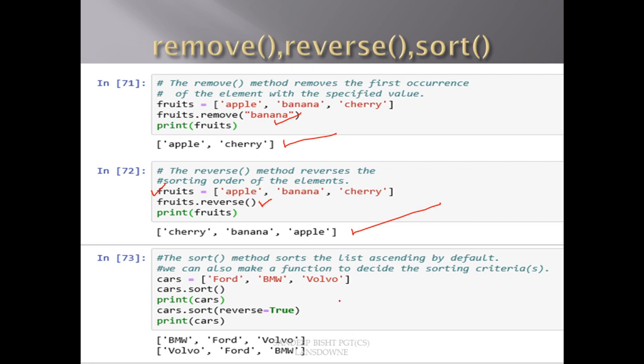Now the sort method. It will by default sort the elements of the list in alphabetic order. You can see we have Ford, BMW and Volvo as elements in this cars list. Once we sort this list and print cars, you can see the output BMW, Ford and Volvo. We can pass the argument reverse equal to true in this sort function, so it will sort in the reverse order, as you can see in the output: Volvo, Ford and BMW. I hope the remove, reverse and sort methods are clear to all of you.